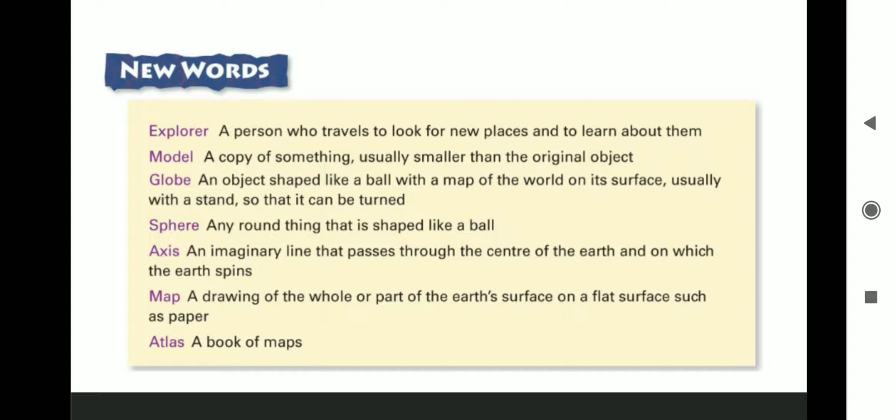Sphere, any round thing that is shaped like a ball. Axis, an imaginary line that passes through the center of the earth and on which earth spins. Spins means rotates. Map, a drawing of the whole or part of the earth's surface on a flat surface such as paper. Atlas, a book of maps.